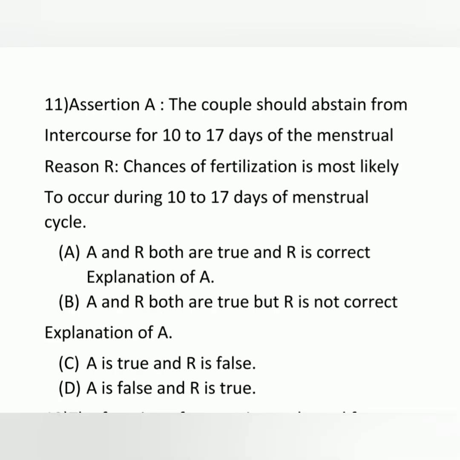11. It is an assertion and reason type question. So the couple should abstain from intercourse during 10 to 17 days of the menstrual cycle, because the chance of fertilization is more during 10 to 17 days of the menstrual cycle. So here both the statements are correct, and this is a natural method to avoid pregnancy. So the correct answer is A.